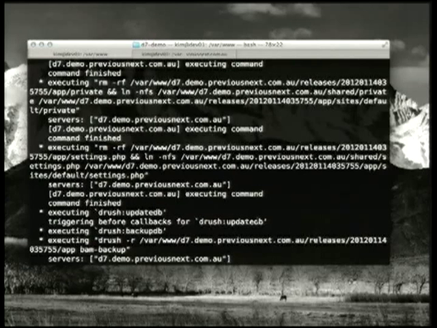Okay, so the next thing it's doing is, it's created that release. Now it's going to run a drush command. It's running drush update DB, so that would automatically run any module updates that are necessary. And the next thing you can see here is it's running another drush command, backup. Sorry, I should explain this. Before it runs update DB, it runs backup. Not after.